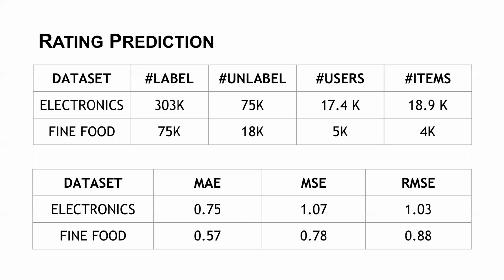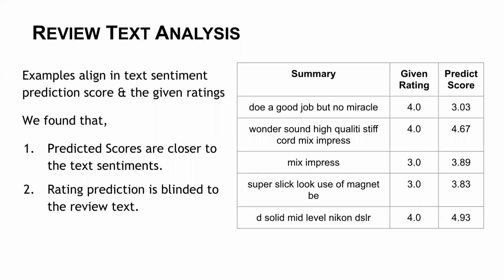We calculate four metrics on the unbiased and predicted rating to see how close we are able to get to the given ratings. You can see that we get average error, mean squared error, and RMSE very close to 0 and 1. This means that our rating prediction method gives estimated ratings very close to the original given ratings. We also check whether these ratings correlate well with the review summary of the users. We find that some of these correlate well with the ratings, and they are closer to the text sentiment than the given ratings.